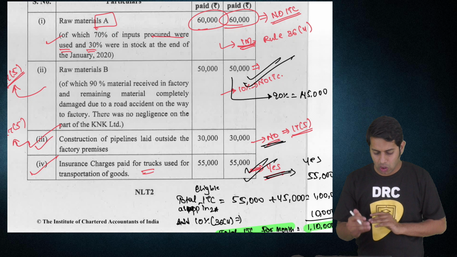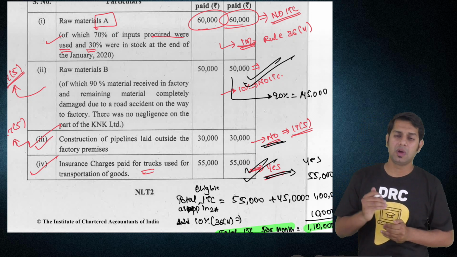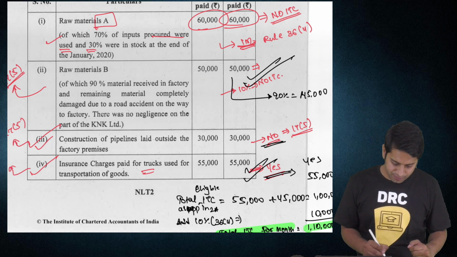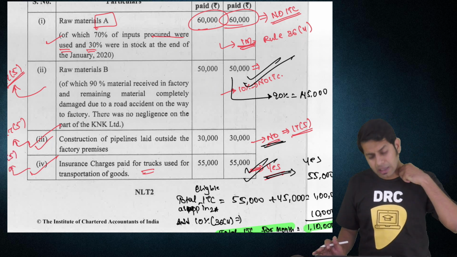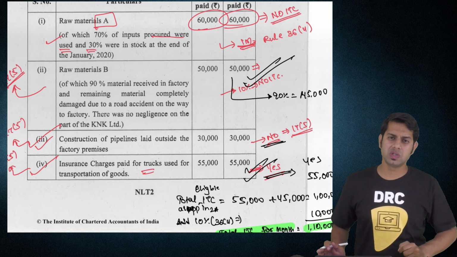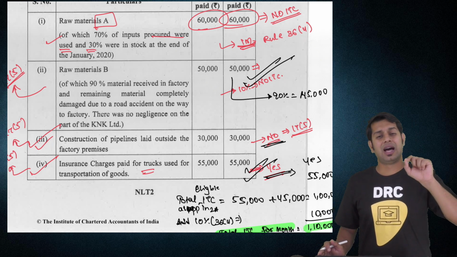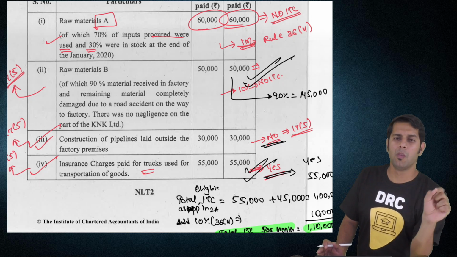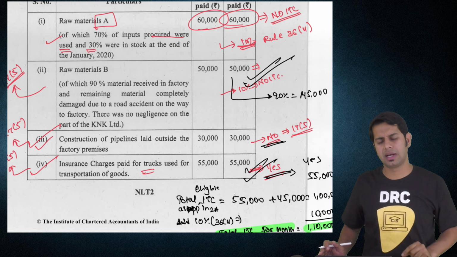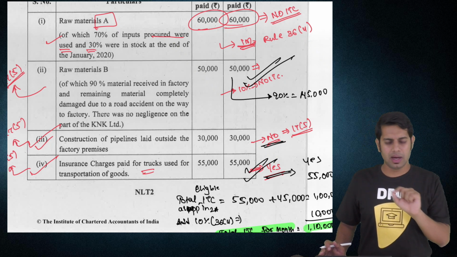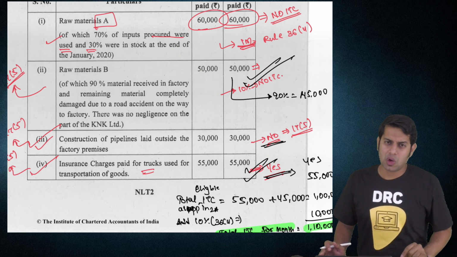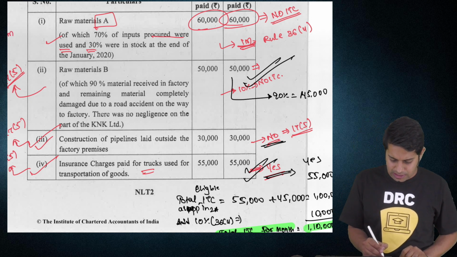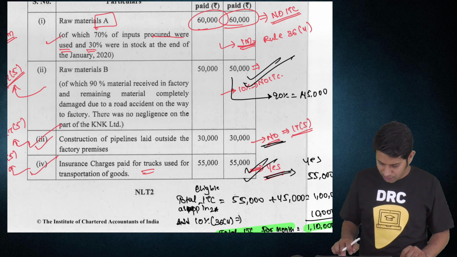Tell that ITC is blocked on this particular item, construction of pipeline, because for construction of immovable property ITC cannot be taken. Then again give a reference to Section 17 sub section 5. Tell that ITC is blocked if the insurance claims are for a motor vehicle which is used for transportation of persons. ITC is not blocked for a motor vehicle which is used for transportation of goods. So here you will get 4 marks. Here you will get another 4 marks.